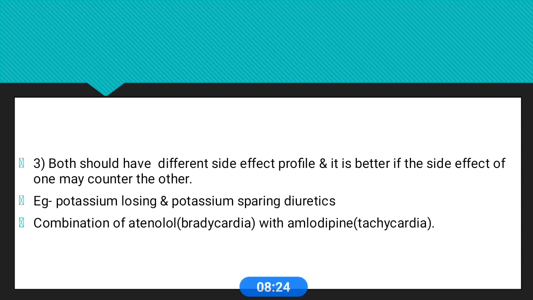Another example is the combination of atenolol and amlodipine. This combination is helpful as an antihypertensive, and atenolol shows bradycardia and amlodipine shows tachycardia. So these are two different side effect profiles, and these help to counter the side effects of the other drug. So this is a good rational FDC.